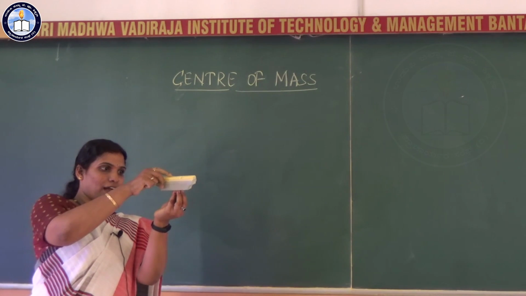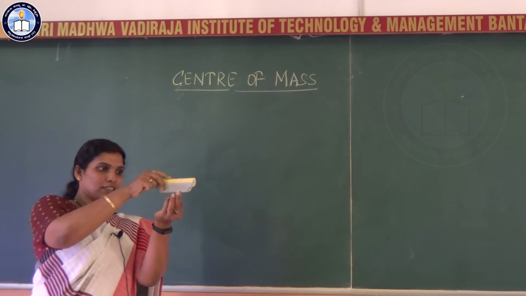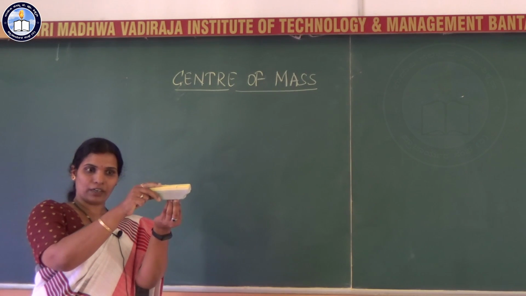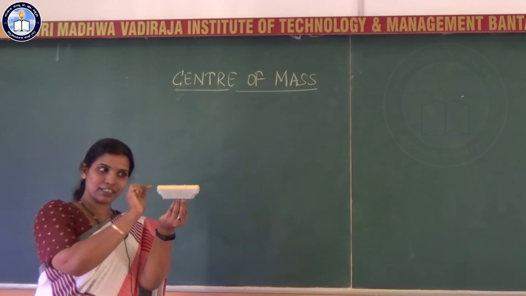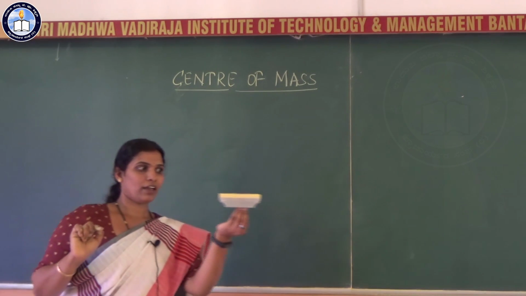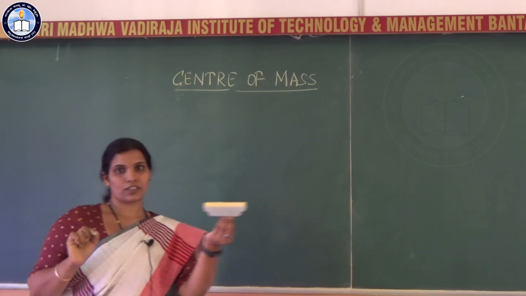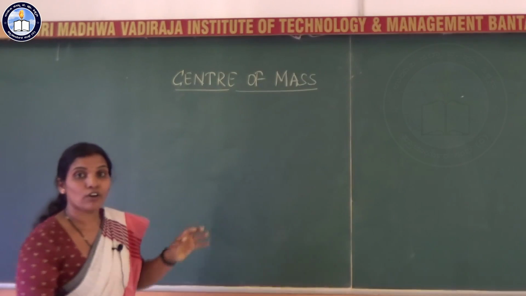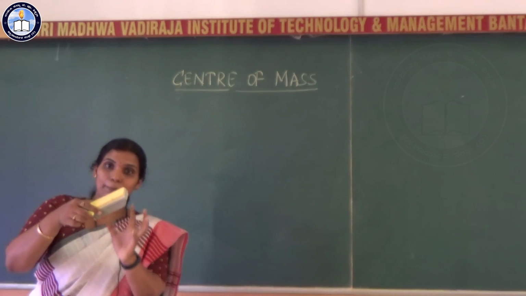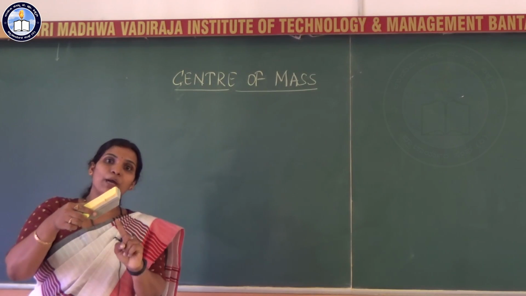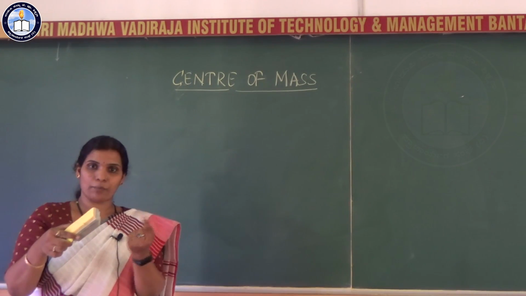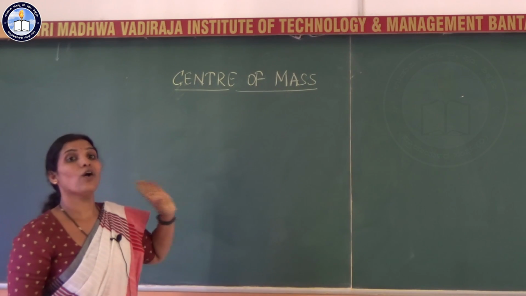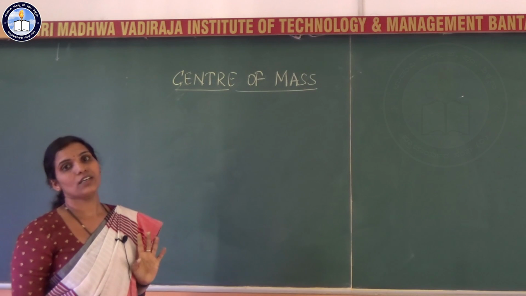Now instead of those 5 points, I consider one particular point here and apply the force at that point, and it shows the same rotation. Meaning whenever I applied force to those different particles and whenever I applied force to one particular point on the body, the motion was the same.